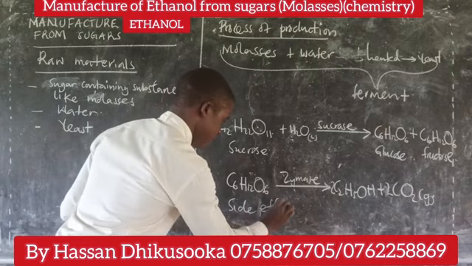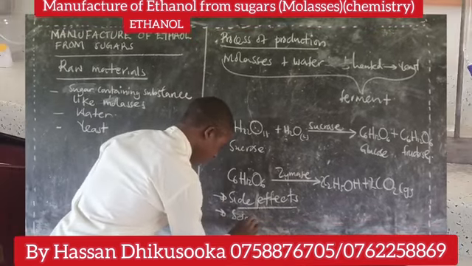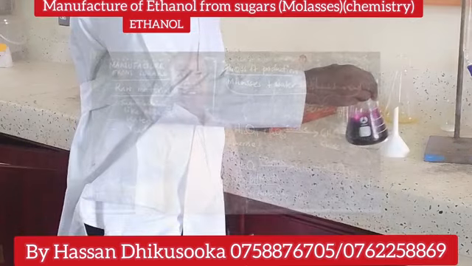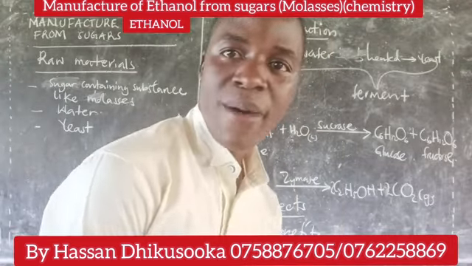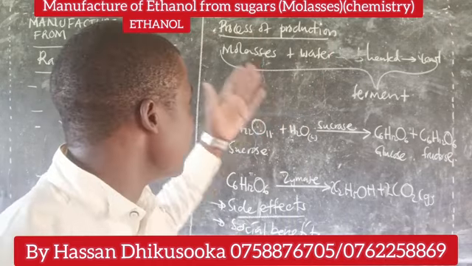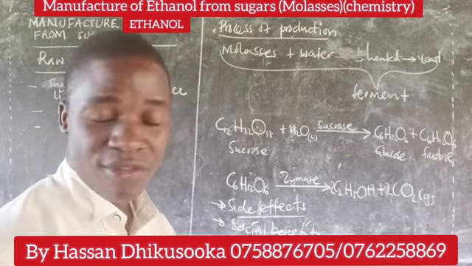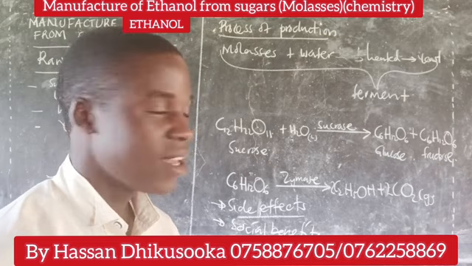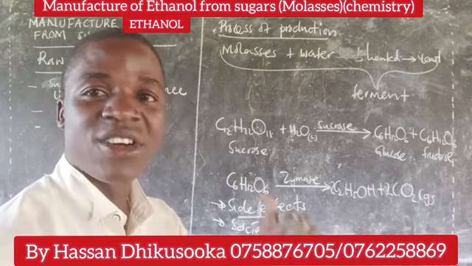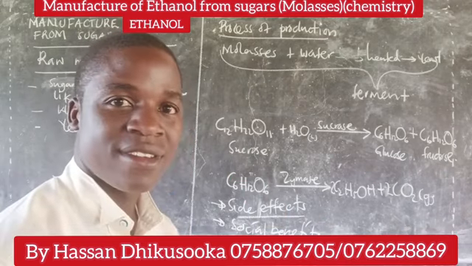Side effects. You also talk about the social benefits. You have talked about the side effects, and we also have talked about the social benefits. The social benefits, as usual, are employment opportunities. The ethanol manufacturing plant will be a source of what? Government revenue in that case. Or you can proceed and explain up to the end, just like you have been explaining in the previous session.